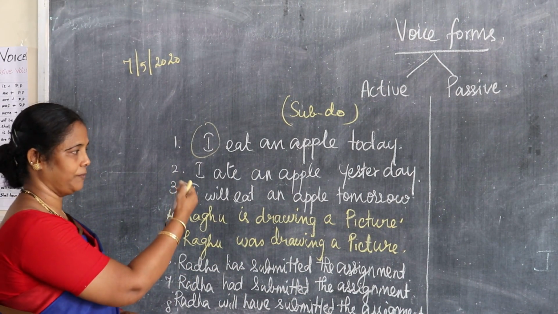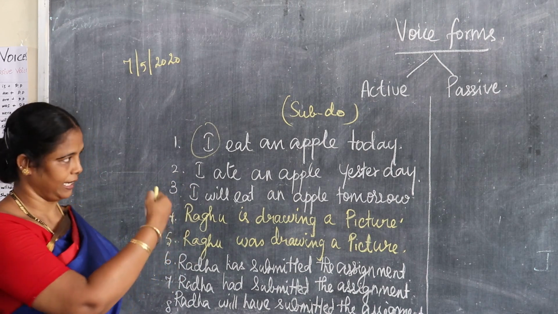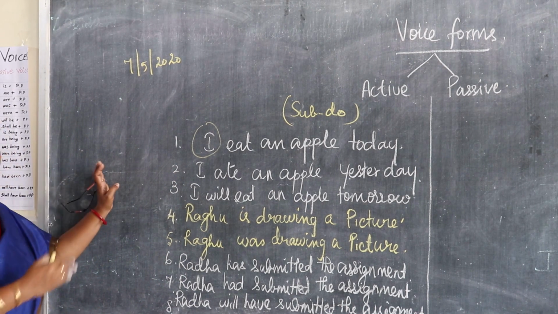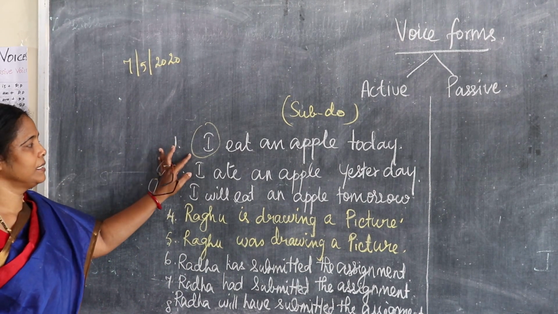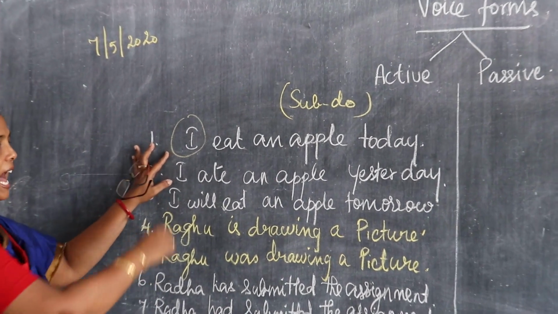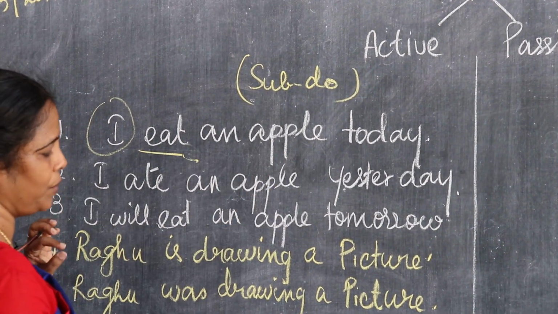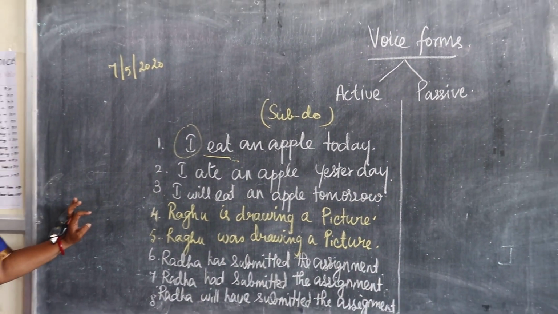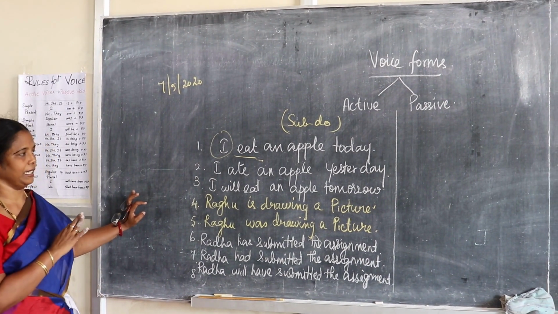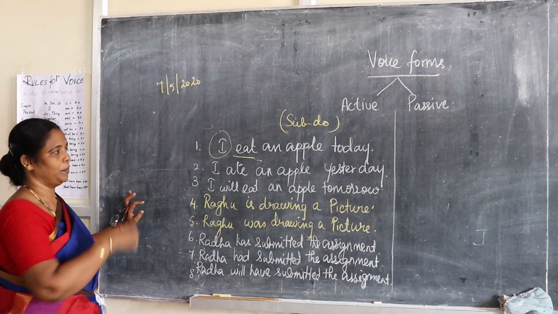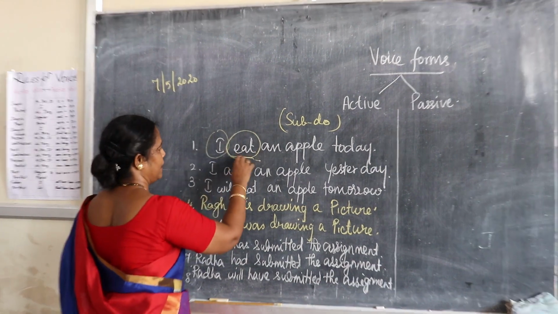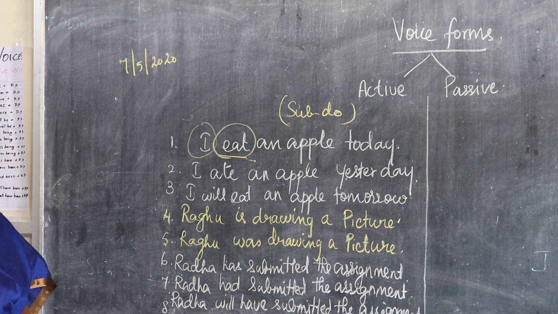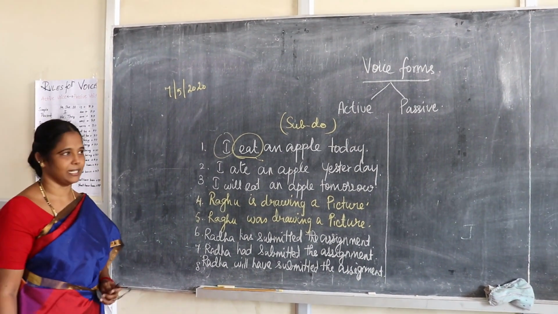Okay, let me give some simple sentences in this form. After that, I'll explain some other sentences. First one, simple present tense. I eat an apple today. I eat. Eat comes under simple present tense. In this present tense, active into passive, eat is changed into is plus the third column, that comes under V3 or past participle.